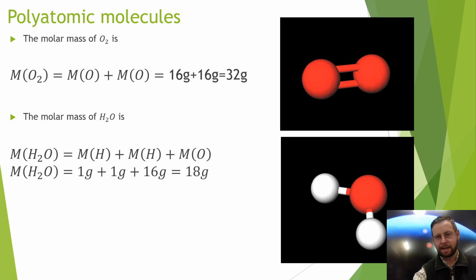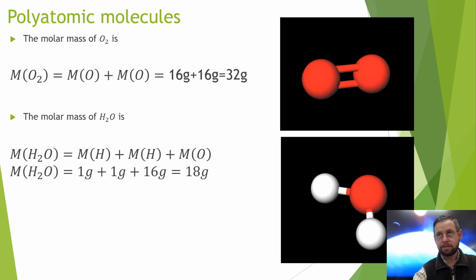Did I really just say atoms? Well, it's not always atoms, because sometimes it's molecules too. You see here, I have an oxygen molecule made of 2 oxygens bonded together. Now, I might be interested in the number of particles. Here, the molecule acts as a particle. So the mass of each particle isn't the mass of a single oxygen atom, but is the mass of both oxygen atoms combined. It means that the mass of O2 is 16 grams plus 16 grams. That's equal to 32 grams.